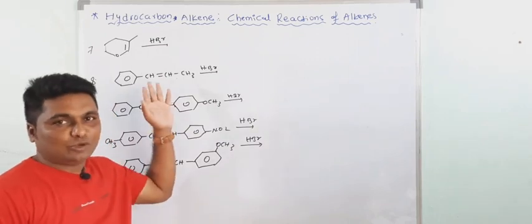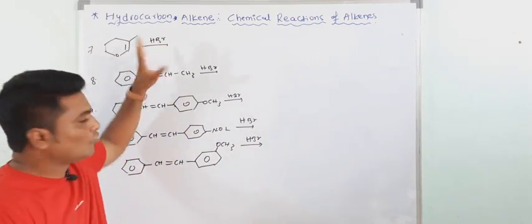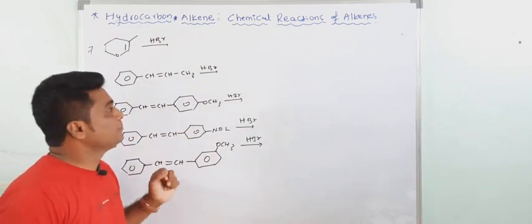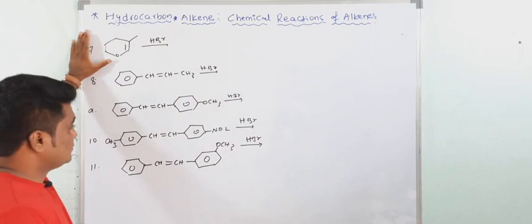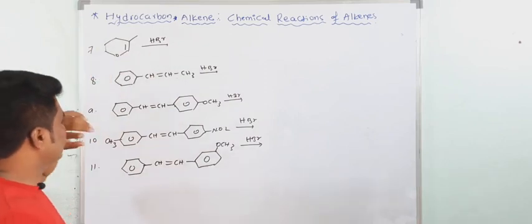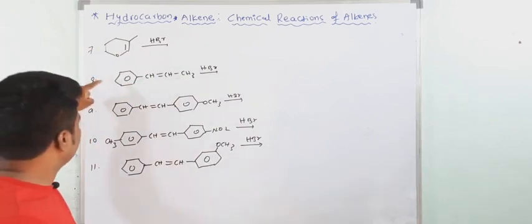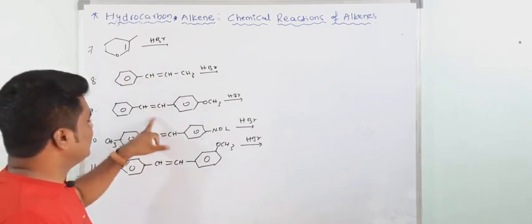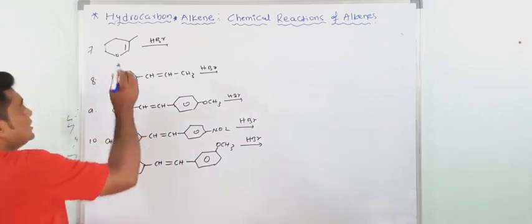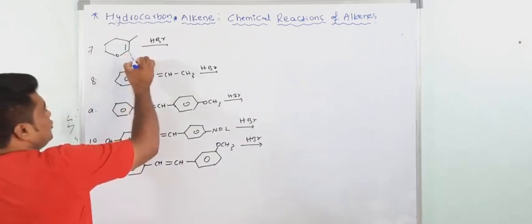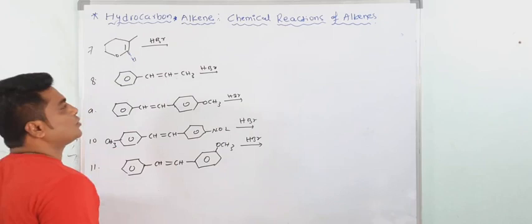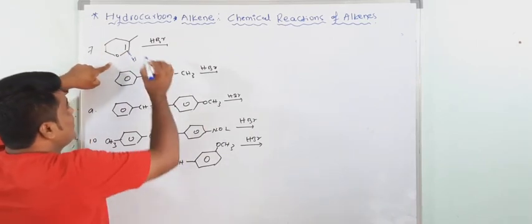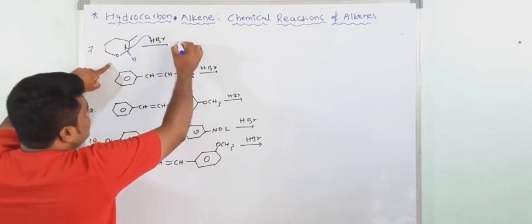Okay, now see some more examples. I already wrote the problems because otherwise, if I write in the running lecture, it will take more time. See, this is one compound, so add HBr here. In this case you cannot use the Markovnikov rule. Why? Because all have the same number of hydrogen atoms. Now here there is no hydrogen, here one hydrogen is there. If you use the Markovnikov rule, you will get the wrong product. So this also violates the Markovnikov rule. First we have to make the stable carbocation. See which one is more stable?